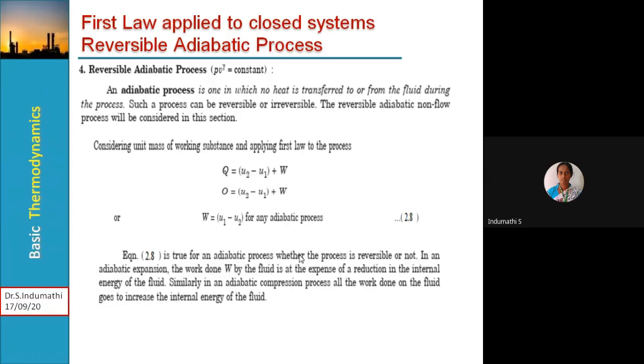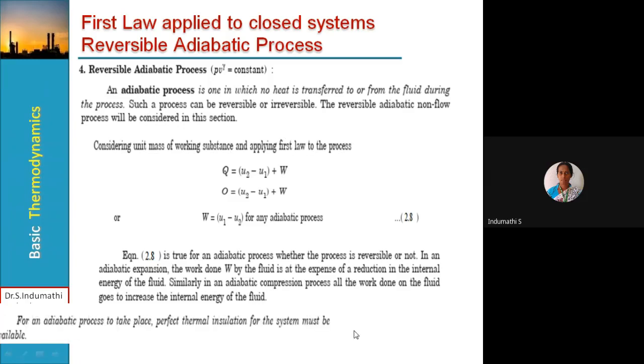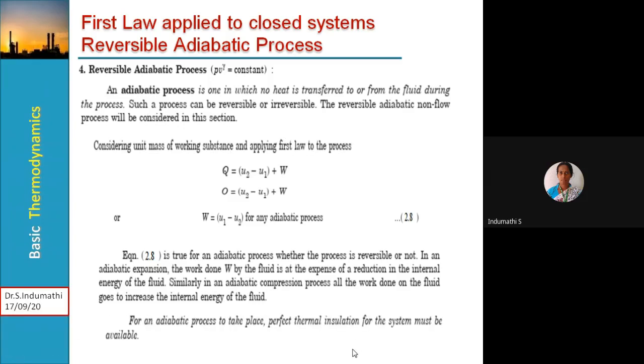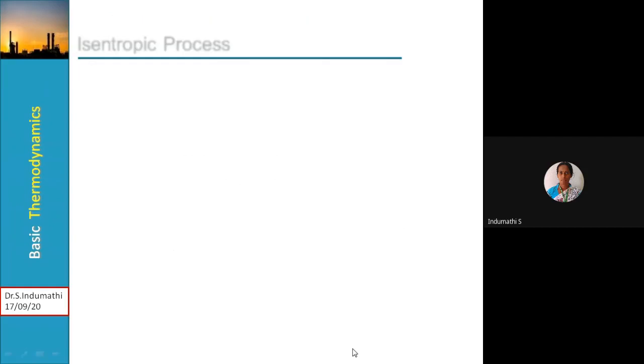Okay, this particular equation is true whether the process is reversible or not. But in adiabatic expansion, the work done by the fluid is at the expense of a reduction in internal energy of the fluid. Similarly, in adiabatic compression, all work is done on the fluid, so the internal energy of the fluid increases. For an adiabatic process to take place, perfect thermal insulation for the system must be available.